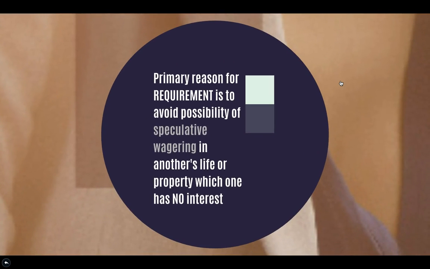The primary reason that it's a requirement, though, is to avoid the possibility that one person could do speculative wagering in the life or property that they have no interest in. So they can't take an insurance policy out assuming something's going to happen to somebody else and then collect if that occurred, because they have no interest in that event. And the insurance industry wants to minimize the potential for speculative wagering to occur.